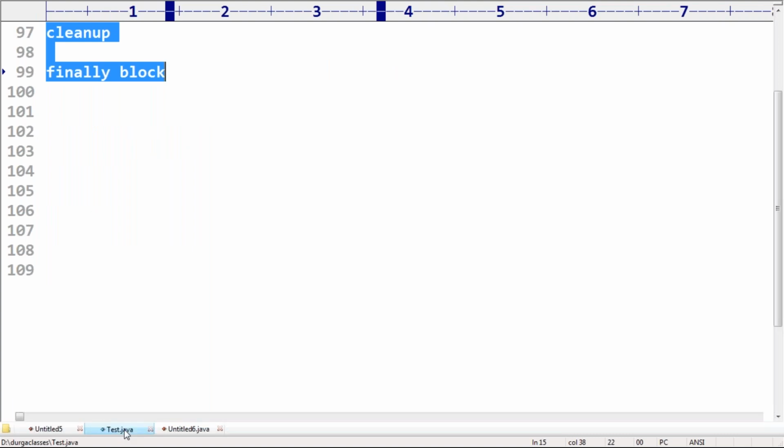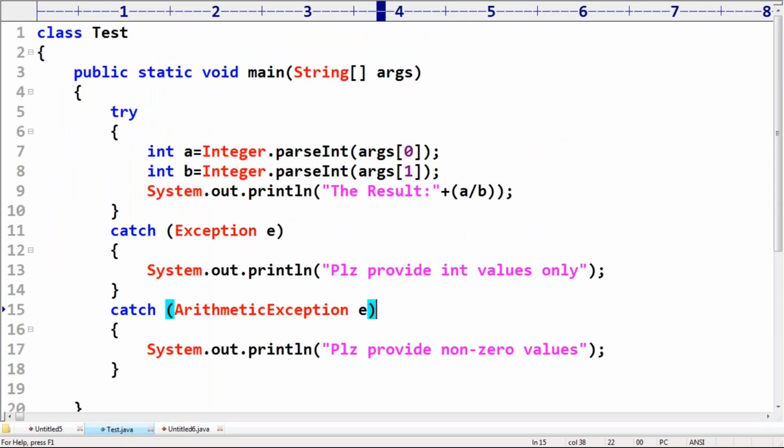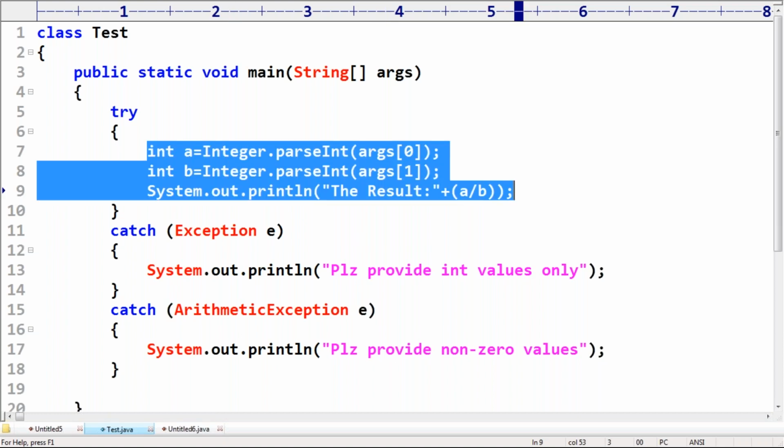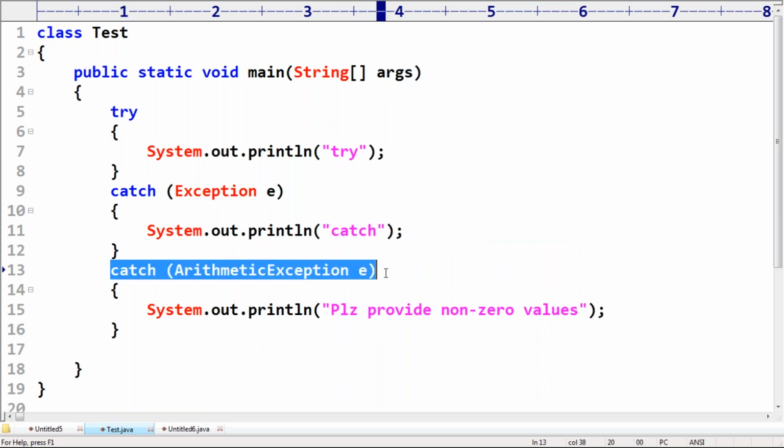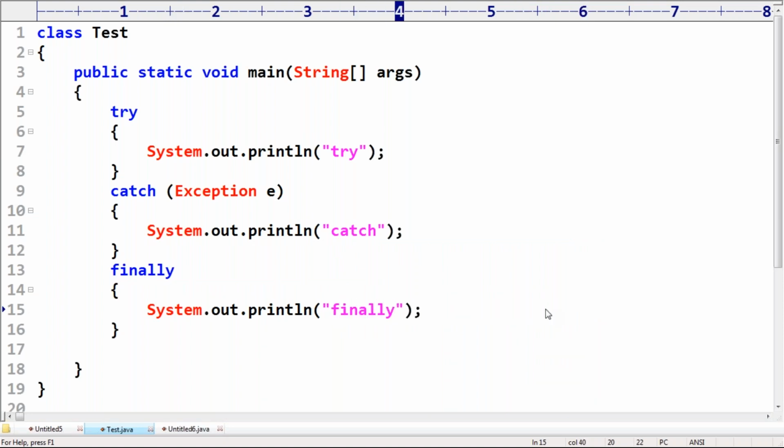Clear? Okay. Let me go for a small example. Just observe that. I'm taking a try with System.out.println, then this is the catch block, and next I'm adding finally. Like this: try, catch, finally. If I run this code, what is the output we will get? Please respond.